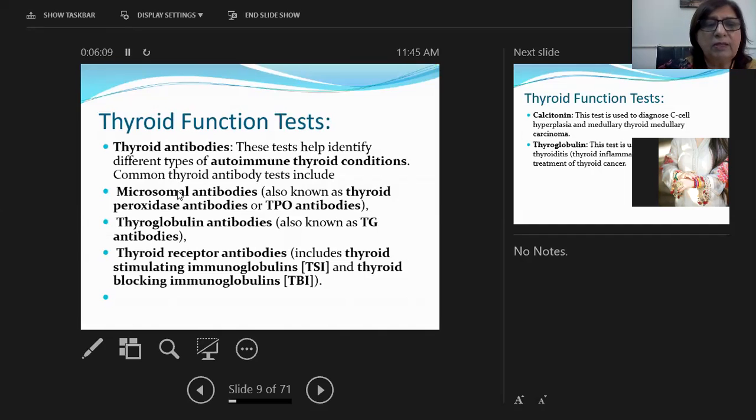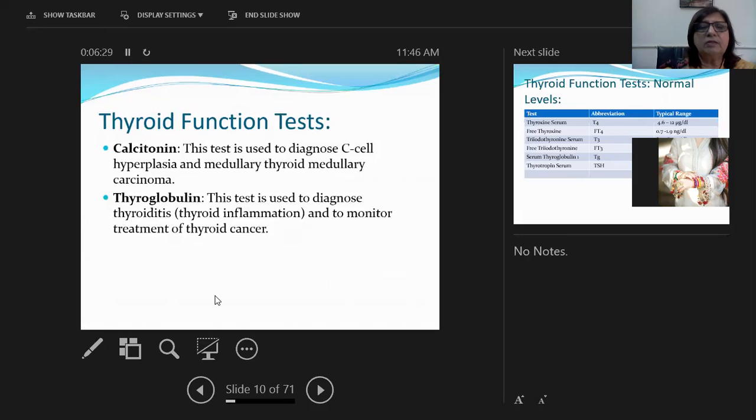So we have microsomal antibodies, which are known as thyroid peroxidase antibody, thyroglobulin antibodies, also known as TG antibodies, and thyroid receptor antibodies, which are TSI, thyroid stimulating immunoglobulins, and TBI, thyroid blocking immunoglobulins. Next is the estimation of calcitonin. This test is used to diagnose C-cell hyperplasia and medullary carcinoma, in which calcitonin level is going to be high. Thyroglobulin level test is used to diagnose thyroiditis, thyroid inflammation, and to monitor treatment of thyroid cancers.